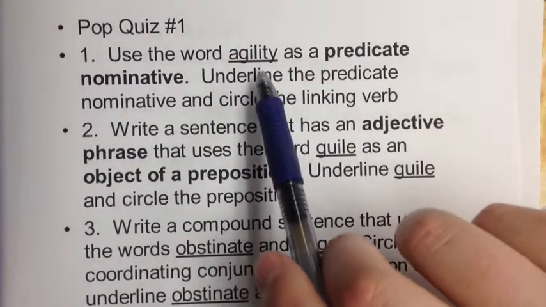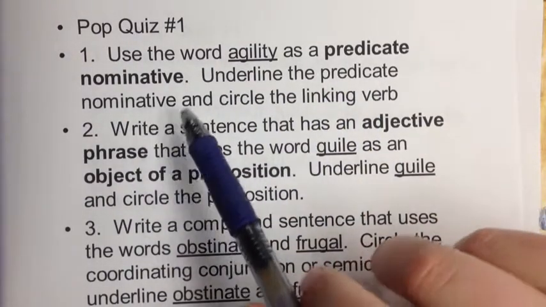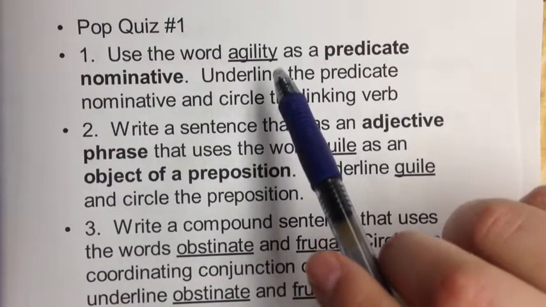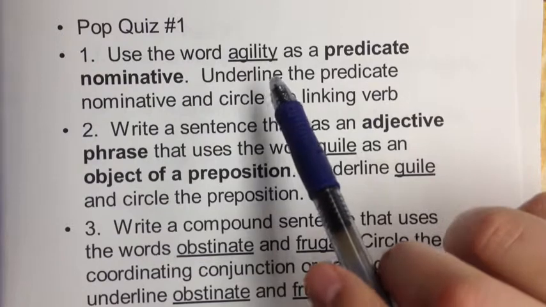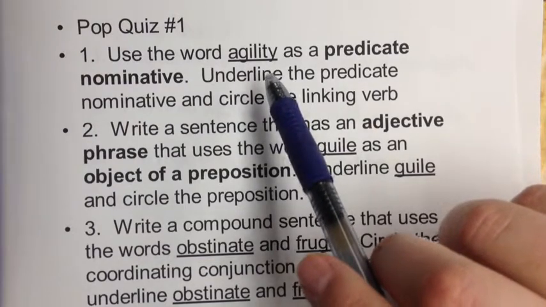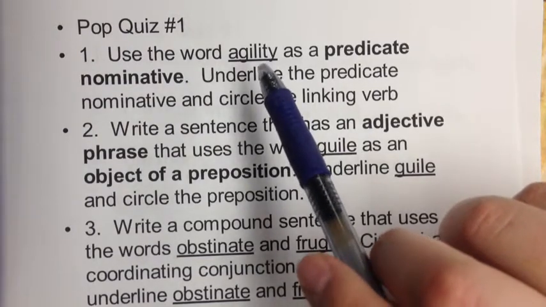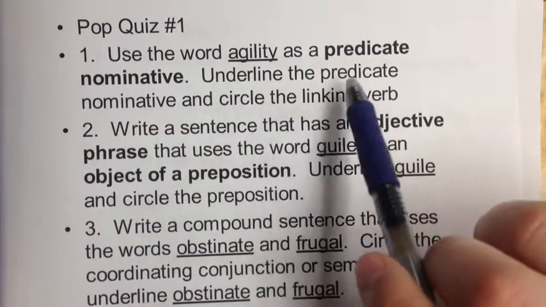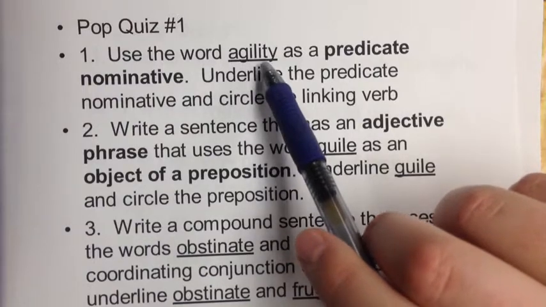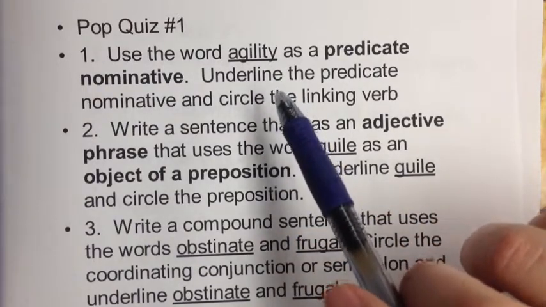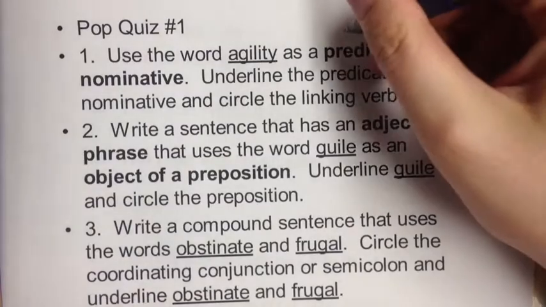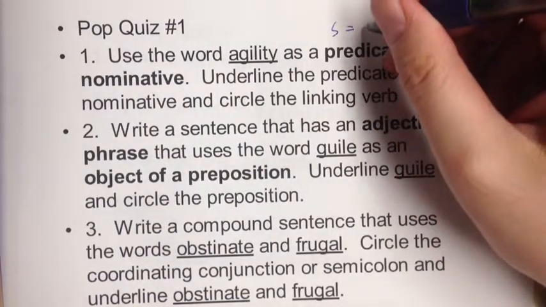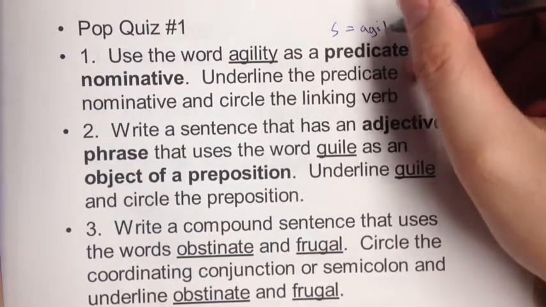You're supposed to use the word agility, which is a noun, as a predicate nominative. Many people got this wrong because they changed agility to agile. Agile is an adjective. If you say something like he was agile, you're using what's called a predicate adjective. What you have to do is say that something equals agility, because a predicate nominative is a noun, in this case it'll be agility, after a linking verb, and linking verbs can be replaced with an equal sign. So what you have to do is say a subject equals agility. That's what you have to do here.